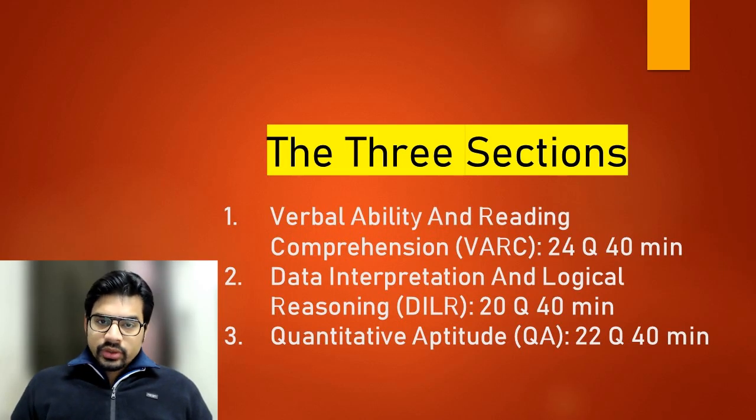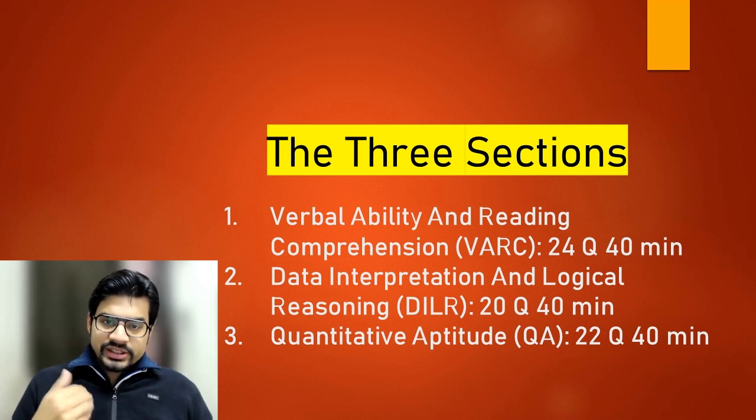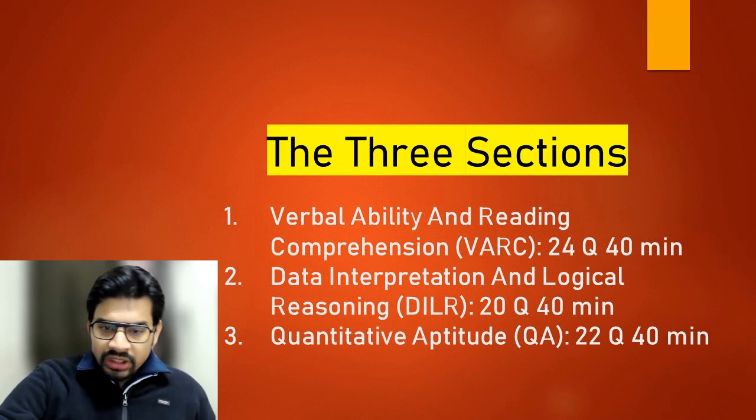So there are three sections: verbal ability and reading comprehension, VARC, which has 24 questions to be answered in 40 minutes. DILR, data interpretation and logical reasoning, 20 questions to be answered in 40 minutes. And quantitative aptitude, basic math, 22 questions to be answered in 40 minutes again. So in this video, let's deep dive into the verbal ability section and understand the kind of skills that this section demands.